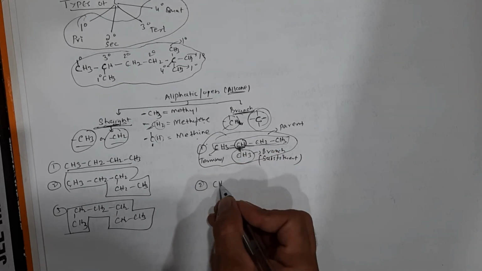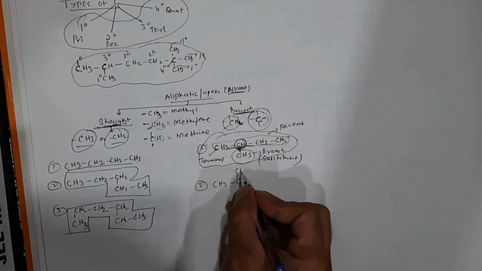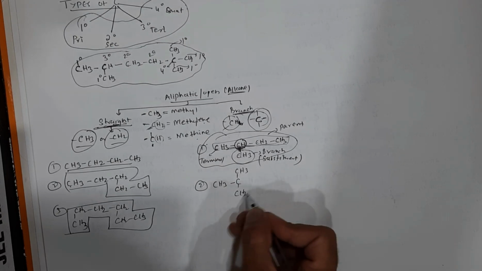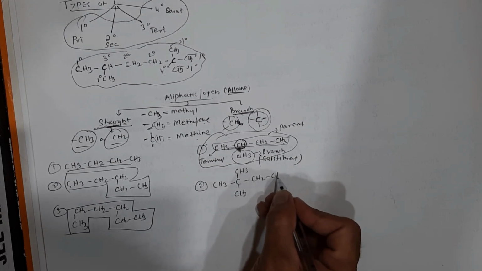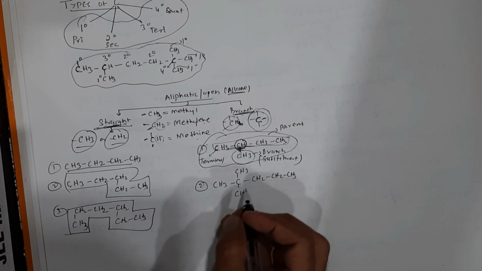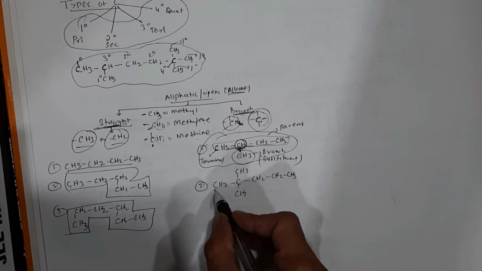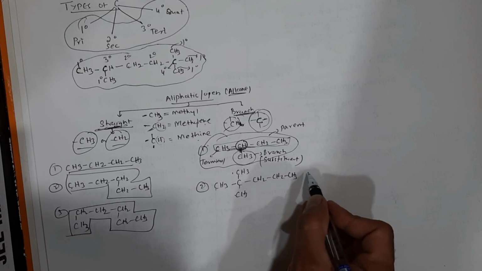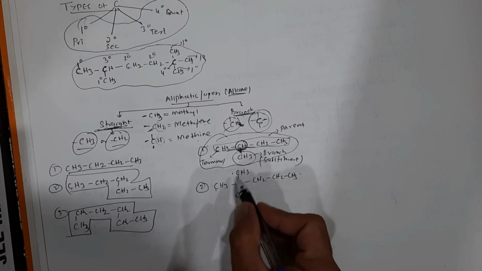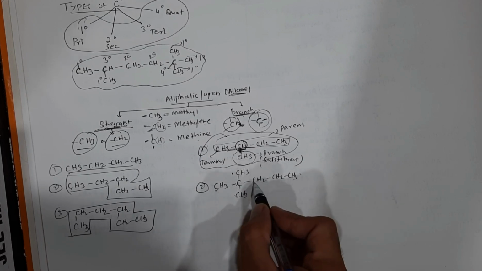See this example: CH3, C, CH3, CH3, CH2, CH2, CH3. Again, I select the longest carbon chain from one terminal to another. How many terminals are there? These are the 4 terminals. I start from here, 1, 2, 3, 4, 5.